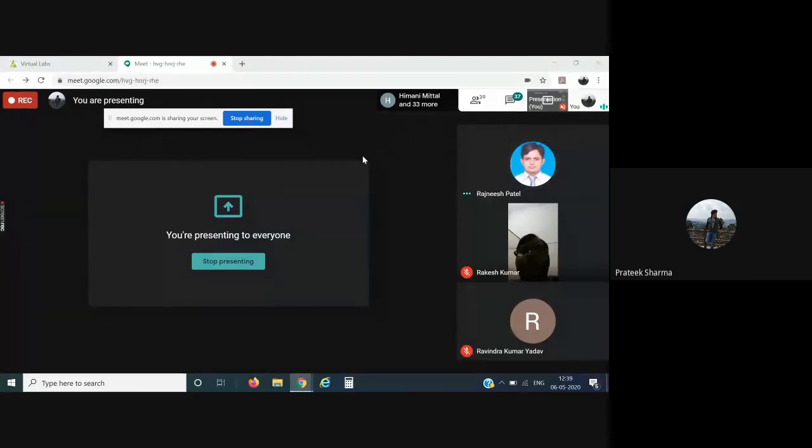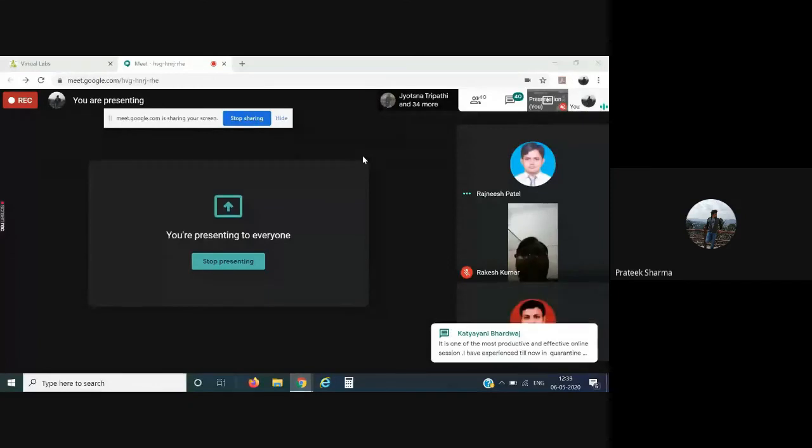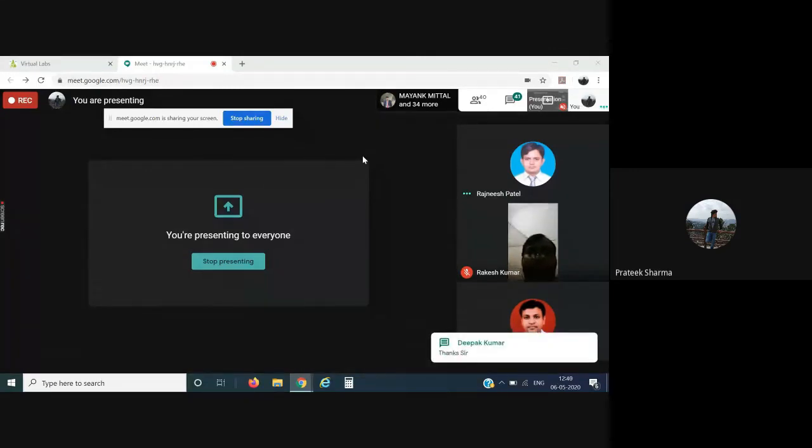Let me give an answer to that. Not all the labs can be accessed on smartphones. A few of the labs can be accessed on smartphones, but not each and every lab. As a result, I would say that about 70% of the labs can only be accessed through a personal system or laptop, and 30% of the labs can be accessed through smartphones. But yes, regarding the queries that most of the students are facing, we are trying to develop things so that most of the labs should be compatible with smartphones as well. But right now, not all of the labs are available to the user on smartphones.